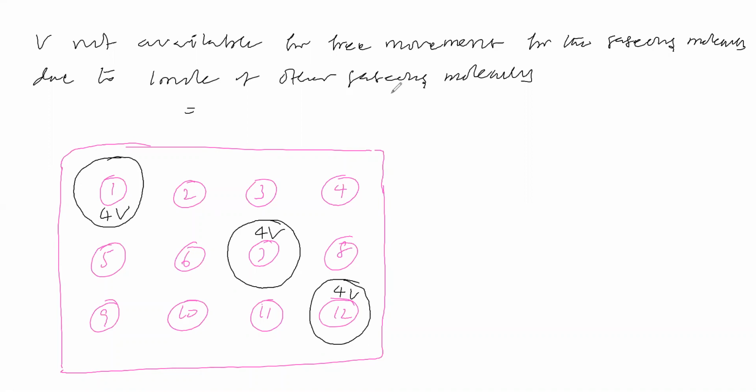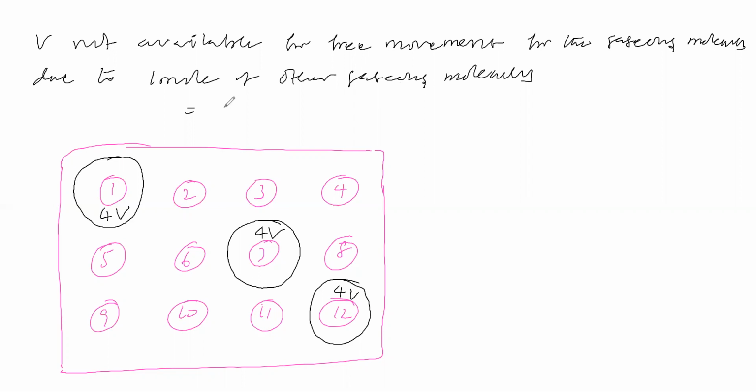Due to 1 mole of molecules, what volume is not available for free movement? Like this you think.